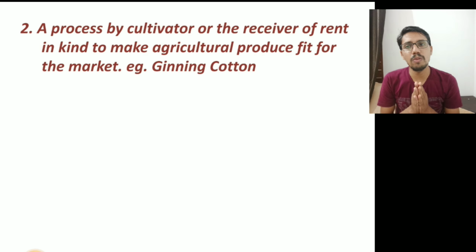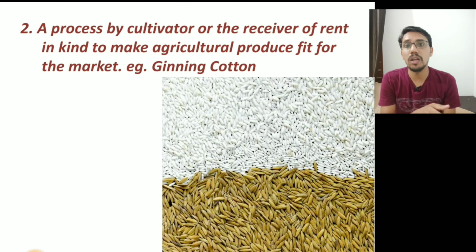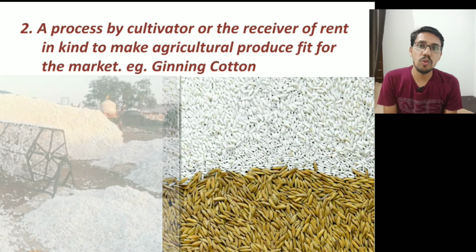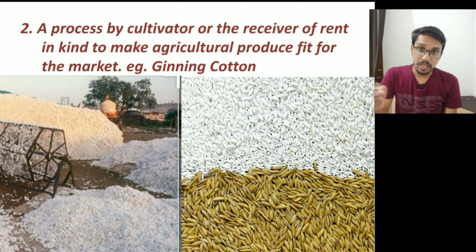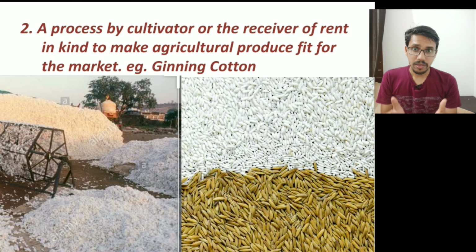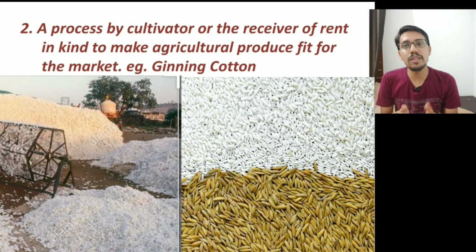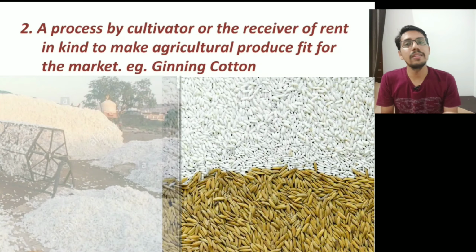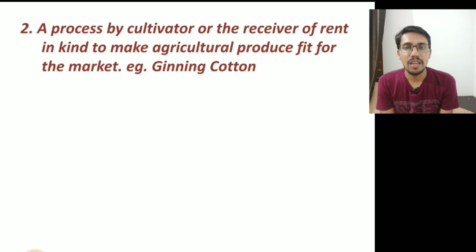Suppose in some cases some of the products do not have a market in their raw form, so we have to convert them. Say, take the case of paddy. We have to convert it into rice, then only it can be marketed. Or another example, ginning of cotton. Ginning of cotton means the process of removing its seeds and separating cotton. Only after that process it can be marketed. If it is necessary for marketing such product, then it shall be treated as agricultural income.